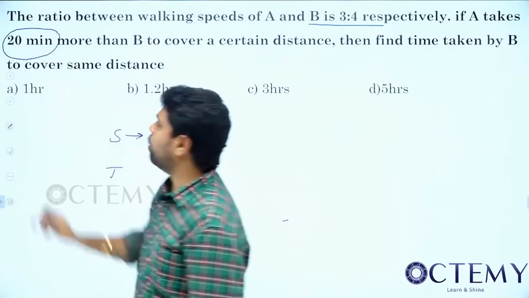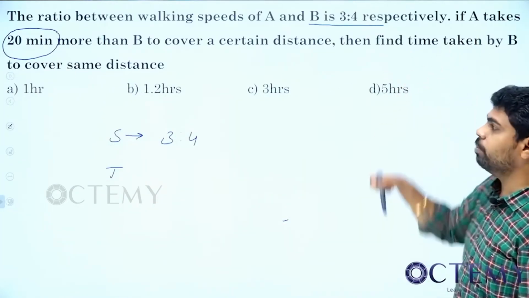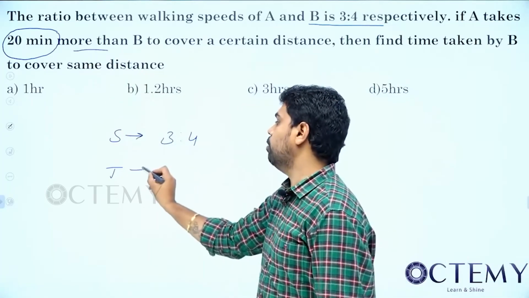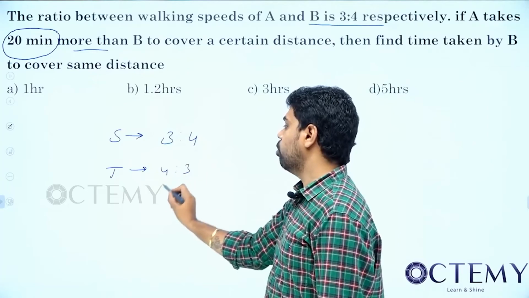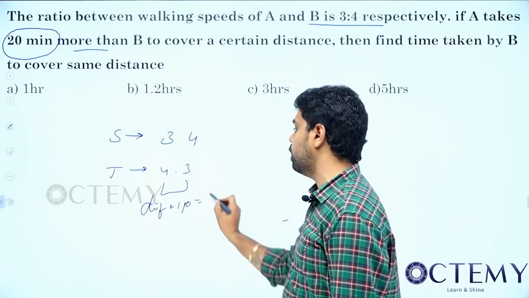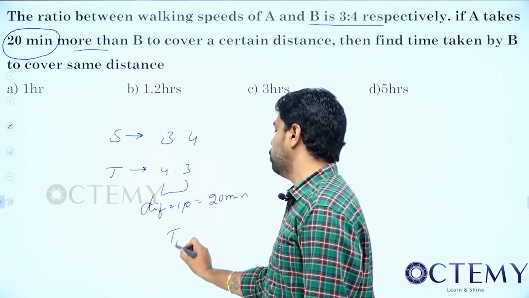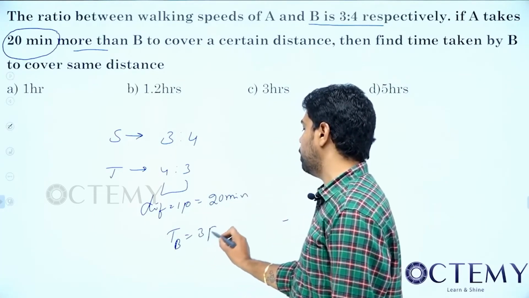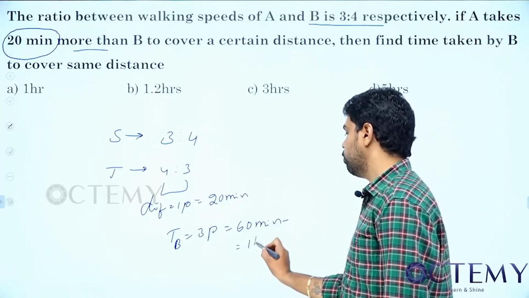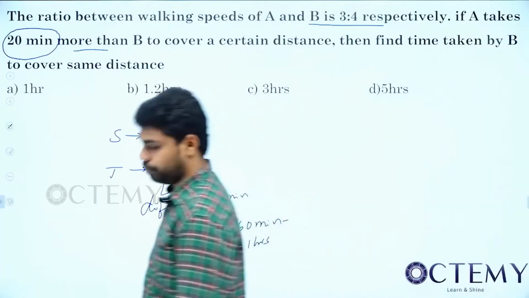20 minutes is time or what? It is time. So A is taking 20 minutes more than B. More or less means what will take? Difference. So time ratio is 4:3. So what is the difference? A is taking how many parts more than B? It is taking 1 part more than B. So that 1 part equal to 20 minutes. Time of B he told to find out. Time of B equal to 3 parts, so it is 60 minutes. 60 minutes means how many hours? 1 hour. Okay, 60 minutes means 1 hour.